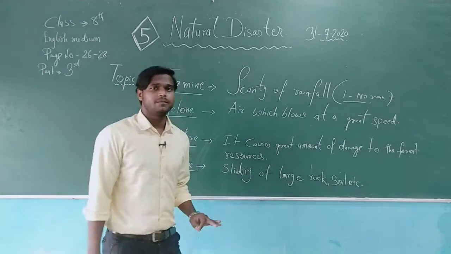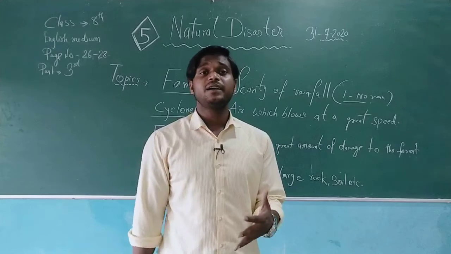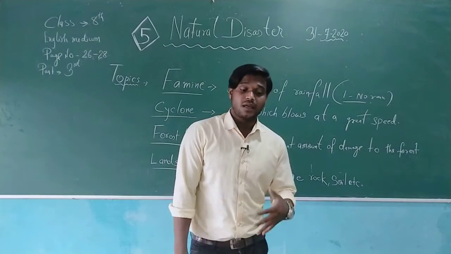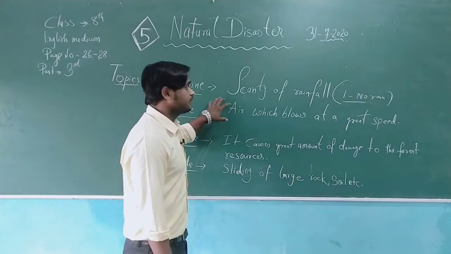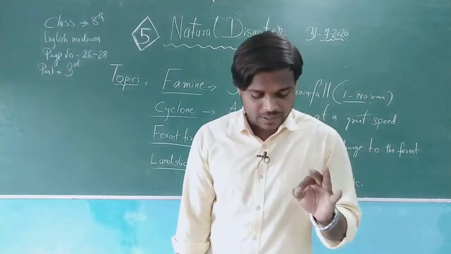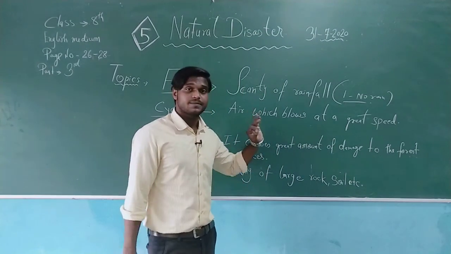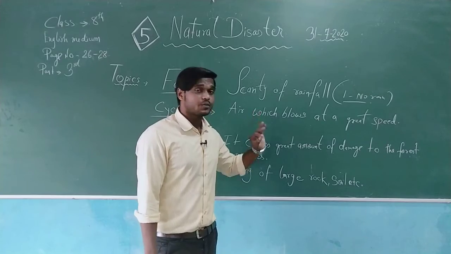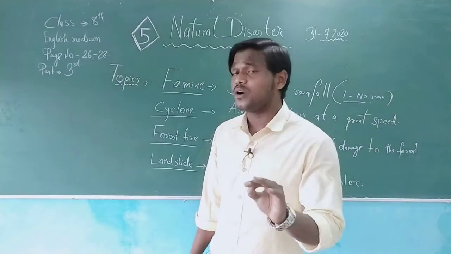Minimum, I'm talking about minimum. It can go on for 2 years of no rain, 3 years of no rain. Then you will find the scanty of rainfall, and then you will find the famine. It means the scanty of rainfall. Now what is happening in this condition? You can see in your textbook, that is the scene 5.7 on page number 26. You just see page number 26, 5.7. You will see the scenes during the times of famine.